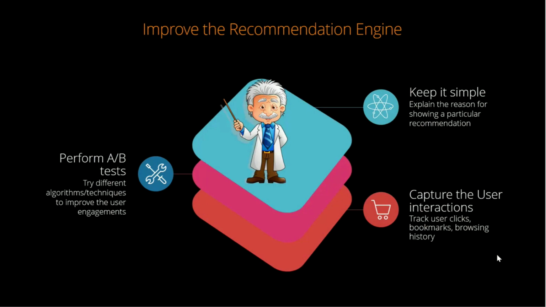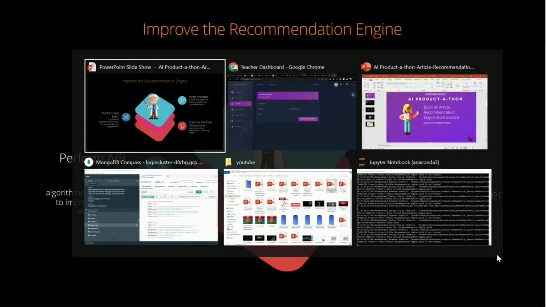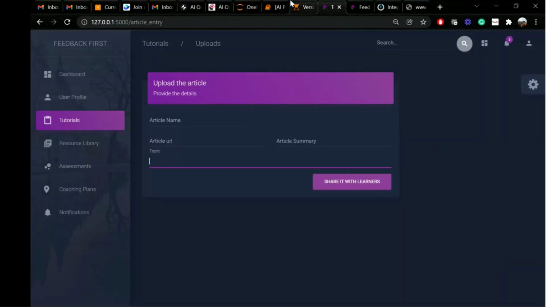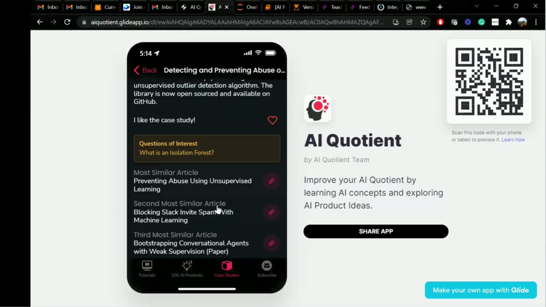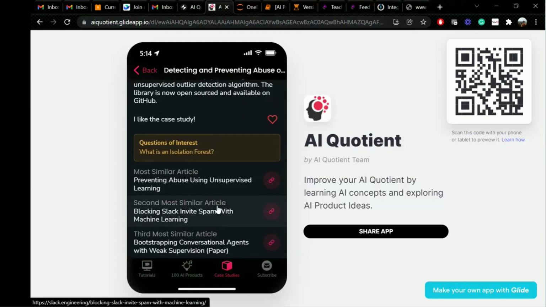In what order are they looking at recommendations? Are they clicking on the first recommendation or are they clicking on the third recommendation? If on an average we see that in this app the majority of the people are clicking the third recommendation more than the first two recommendations, which tells us that probably we need to tweak our recommendation engine. Probably we need to look at a different embedding technique. Probably we need to look at removing some noise on the scraping side of things. Maybe we need to generate a better summary. So we tried different experiments and we found that out of all the different embeddings that we've used, compared to even transformers and GloVe, Word2Vec gave us the best results compared to any other embedding out there.